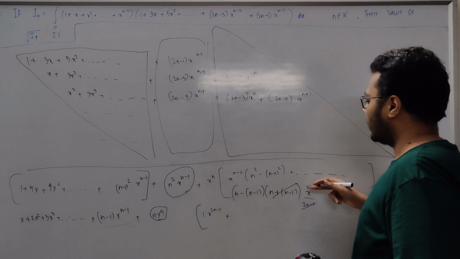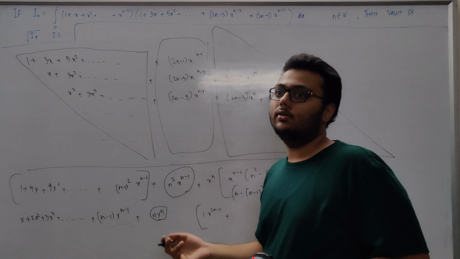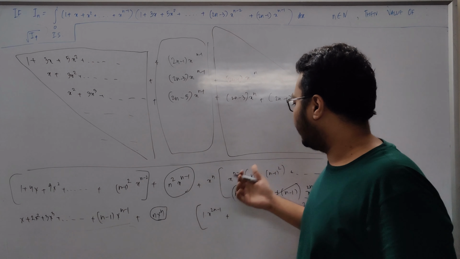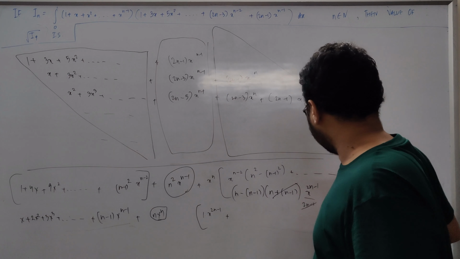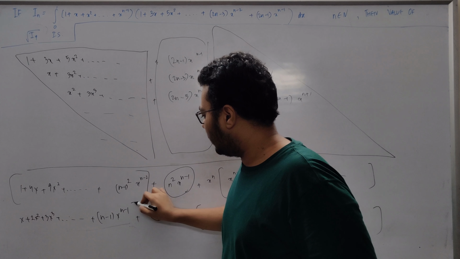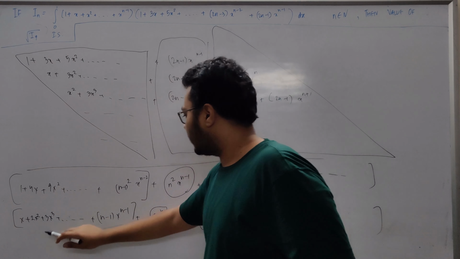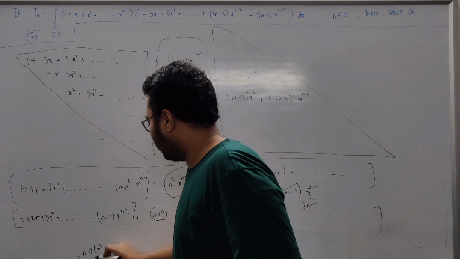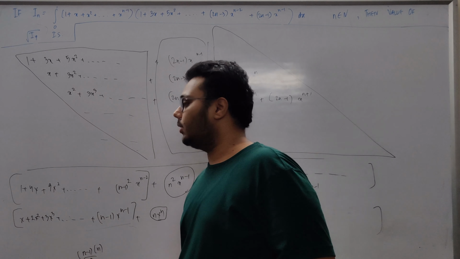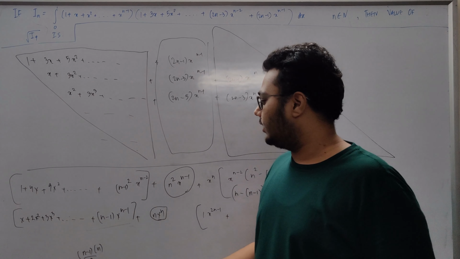N square minus r square is n minus r into n plus r, and in the integral we will get 1 by n plus r, and that n plus r gets cancelled. So this thing is whole equal to this thing, and this thing is nothing but n minus 1 into n upon 2. The sum of natural numbers is n into n plus 1 by 2.